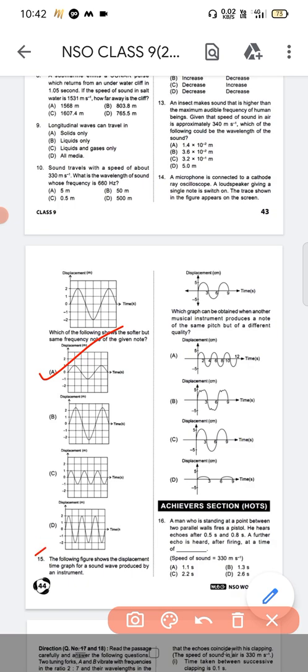Next, question number 15. The following figure shows the displacement time graph for a sound wave produced by an instrument. So question number 15, which one is the correct? Option B is the correct answer.